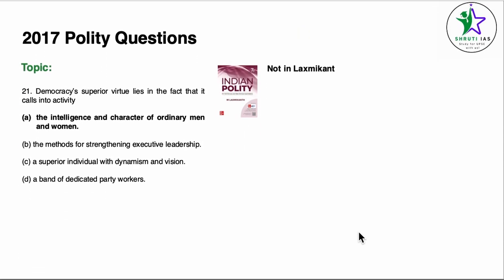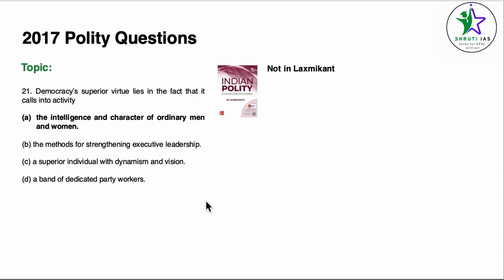Coming to question number 21, this particular question is not in Lakshmikanth. Democracy's superior virtue lies in the fact that it calls into activity the intelligence and character of ordinary men and women. I think this is from NCERT, but I'm not very sure. This is the most correct answer out of the 4 options given, because as we have universal adult franchise and everybody gets to vote, right? So this becomes the superior virtue of democracy.